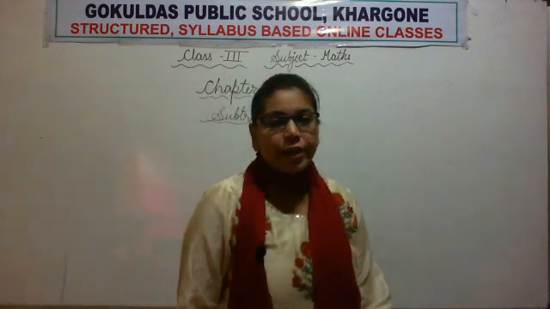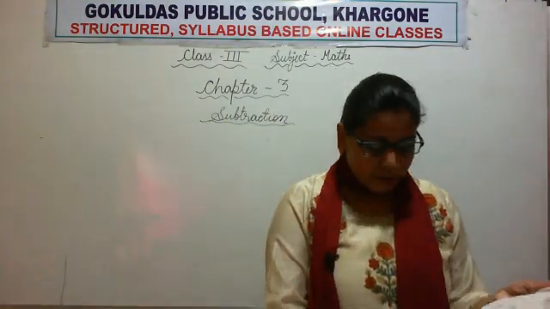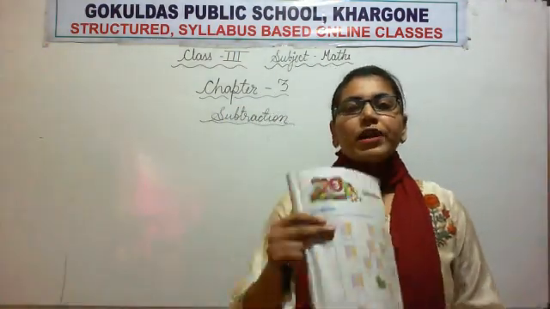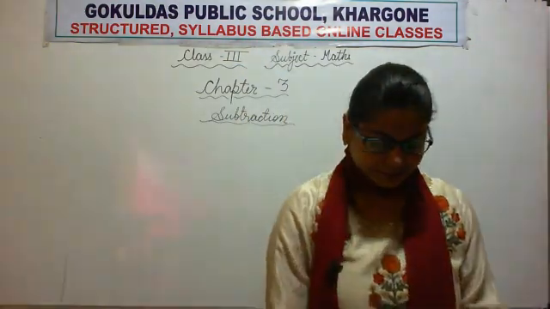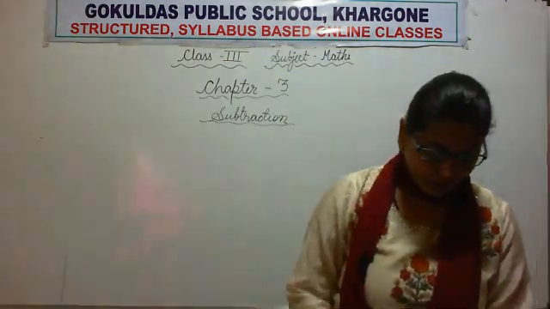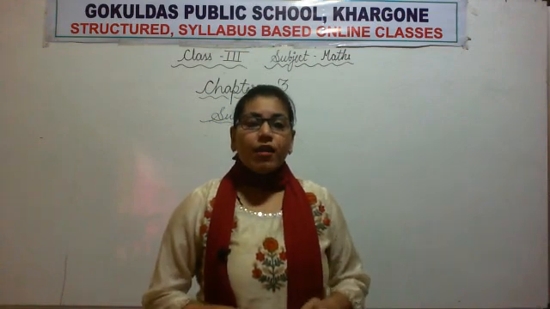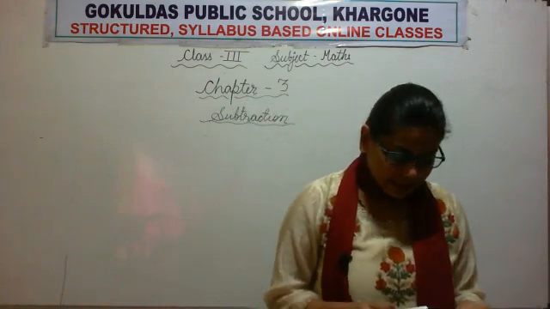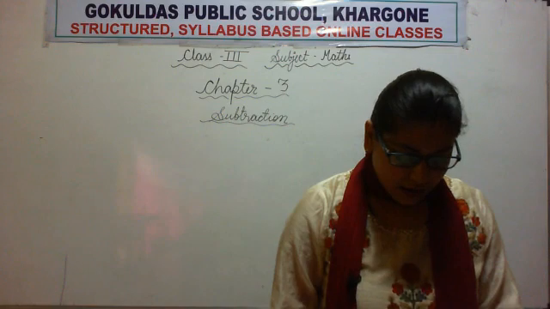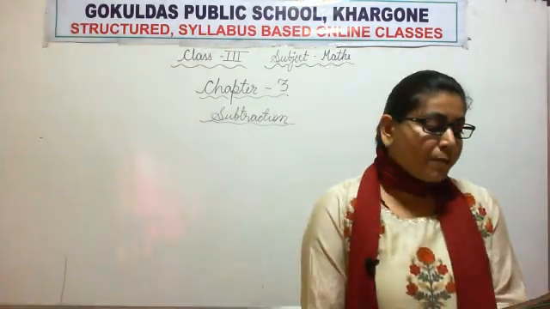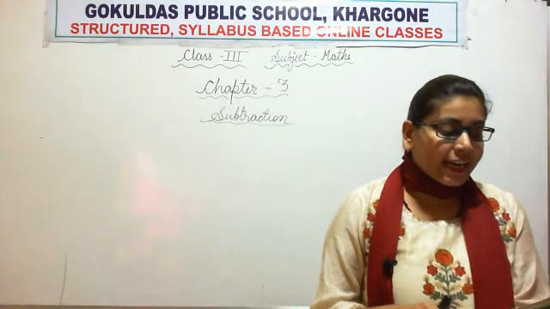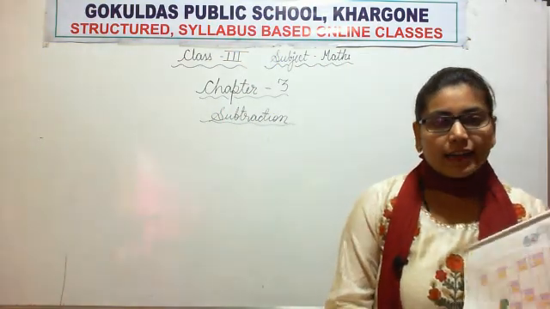Now all of you open your book, page number 31. I hope you all have opened your book. See what page number 31 is asking us. Help Robbie the rabbit to find its grass by subtracting correctly.